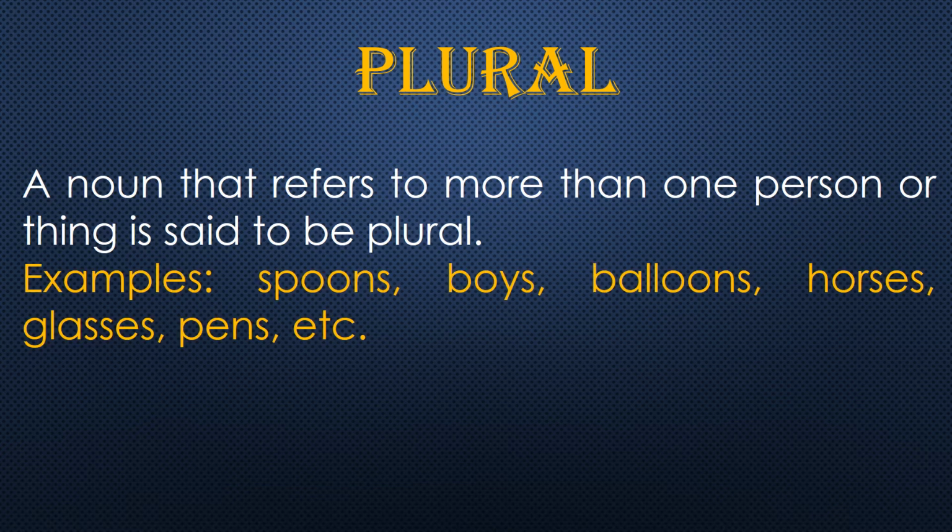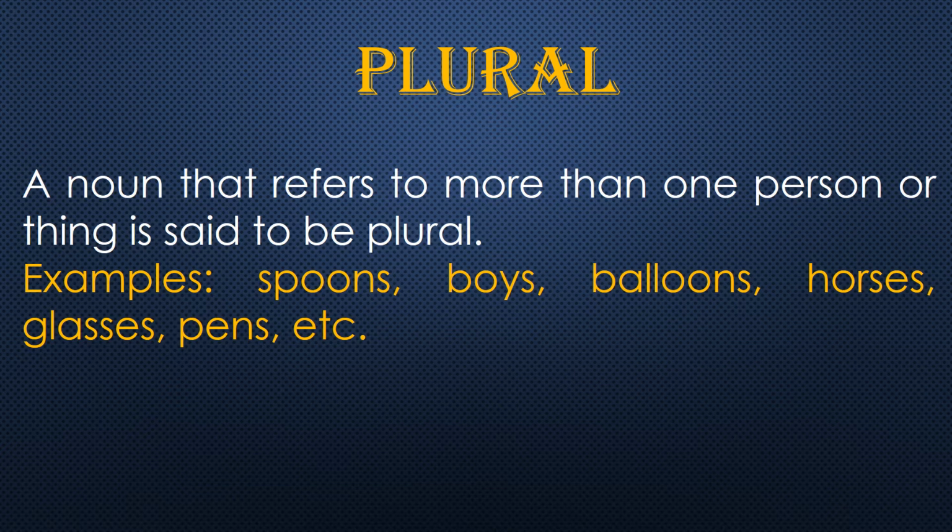Examples: spoon, which you learnt in singular, we change into plural as spoons, meaning more than one spoon. Boys, balloons, horses, glasses, pens, etc. These are examples of plural, suggesting they are more than one in quantity.